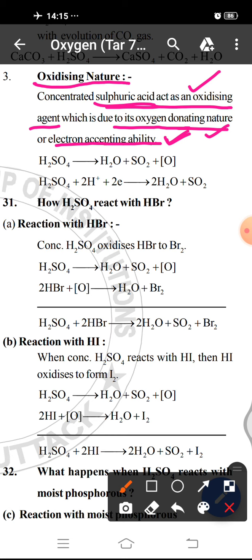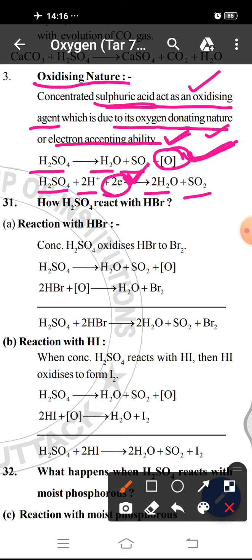See the equation. H2SO4 dissociates to give H2O, SO2 and nascent oxygen. This nascent oxygen acts as an oxidizing agent. Or when H2SO4 reacts with 2H+ and accepts 2 electrons to form water and SO2, due to acceptance of 2 electrons it also acts as an oxidizing agent. So H2SO4 acts as a strong oxidizing agent due to liberation of nascent oxygen atom.